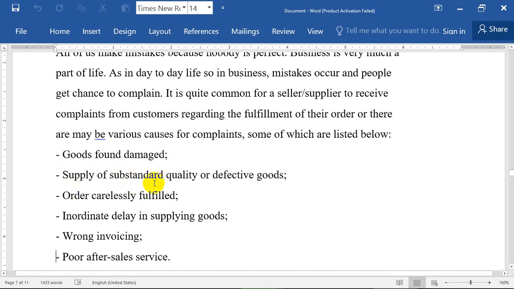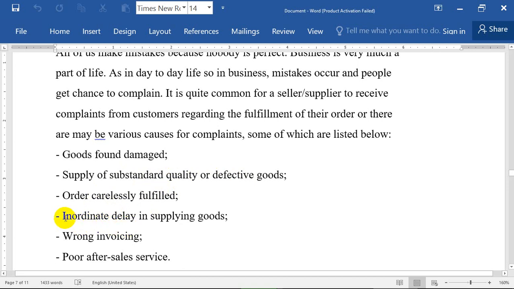Supply of substandard quality or defective goods. Sometimes when you open a machine that you imported from outside Yemen, for example, you write some standards or characteristics of a machine in your order. When you find this machine is not the same machine that you asked for in the order, you can find some of the characteristics or features, but you cannot find all the things that you asked from the seller. We can call it what? Substandard quality or defective goods. Order carelessly fulfilled, or sometimes inordinate delay.